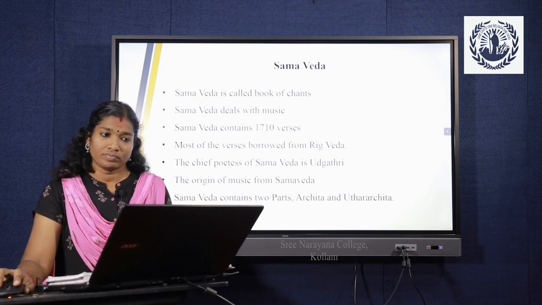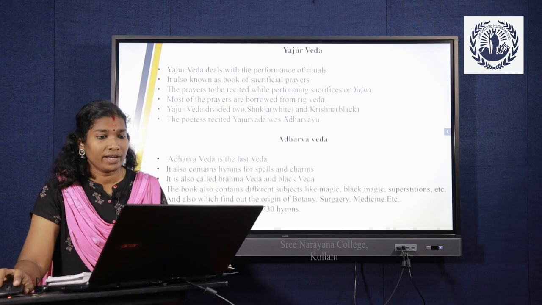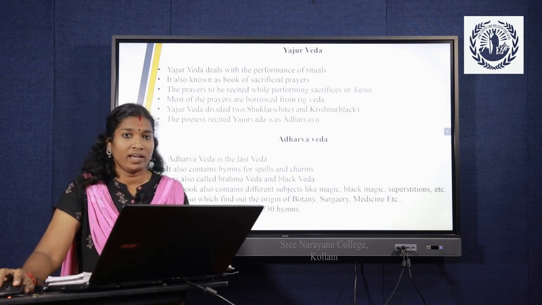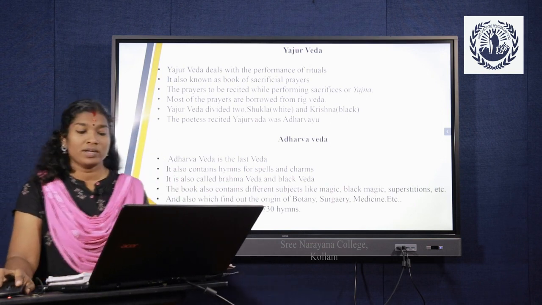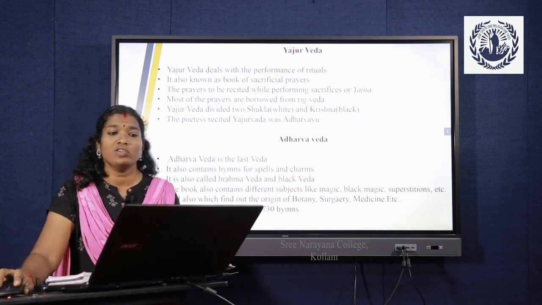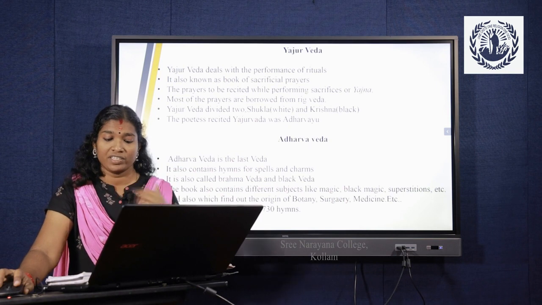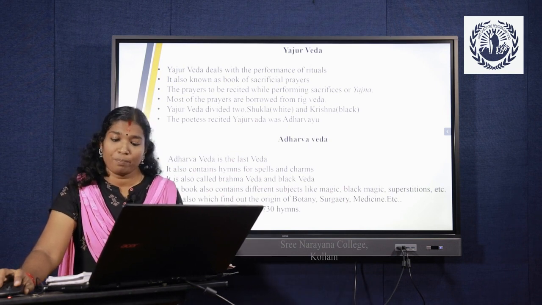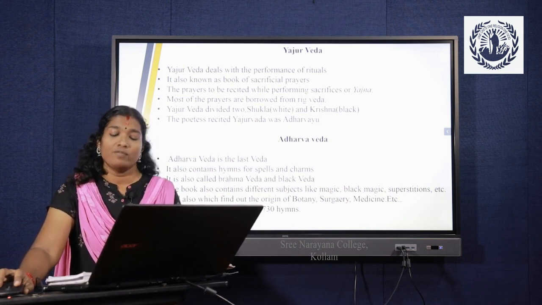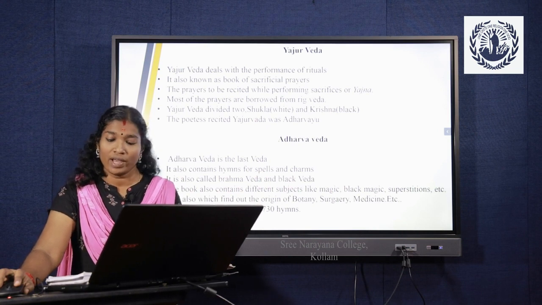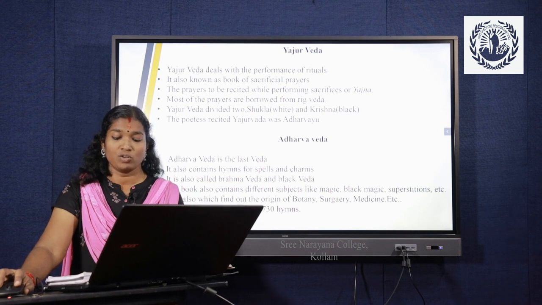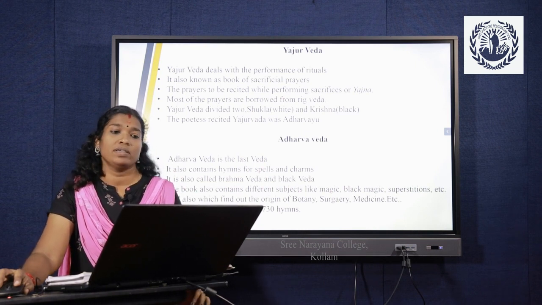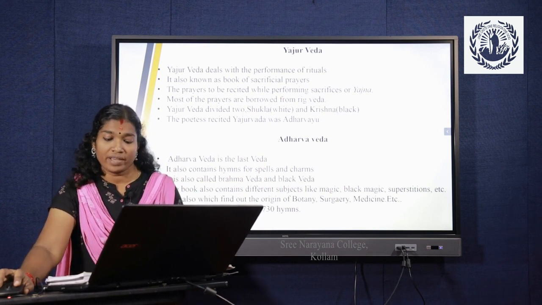Then the next Vedas, Yajurveda and Atharva Veda. Yajurveda deals with the performance of rituals. It is also known as the book of sacrificial prayers. It comprises prayers to be recited while performing sacrifices or yajna.